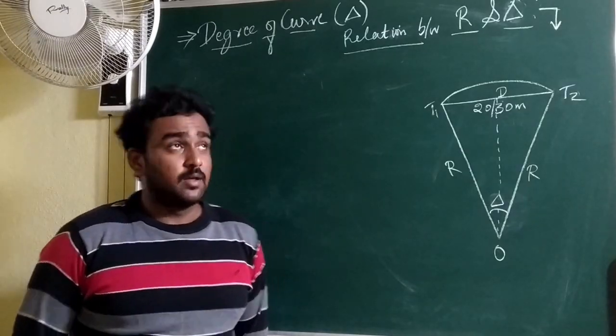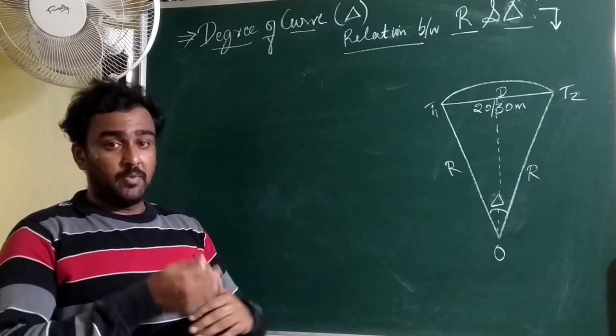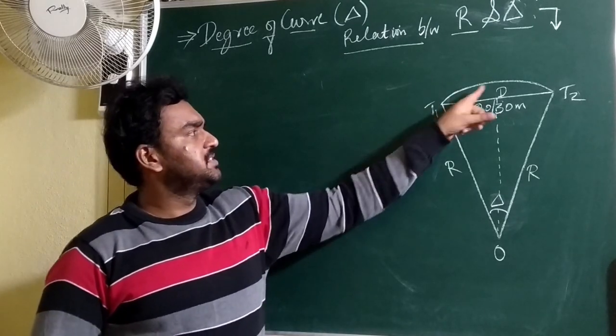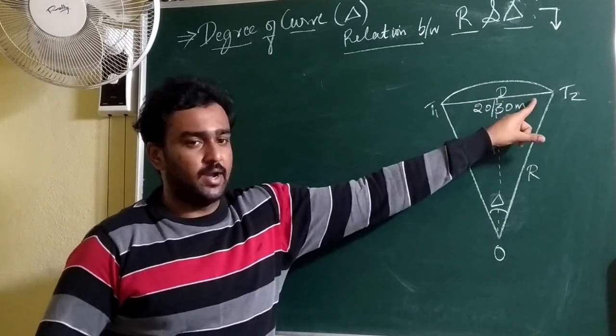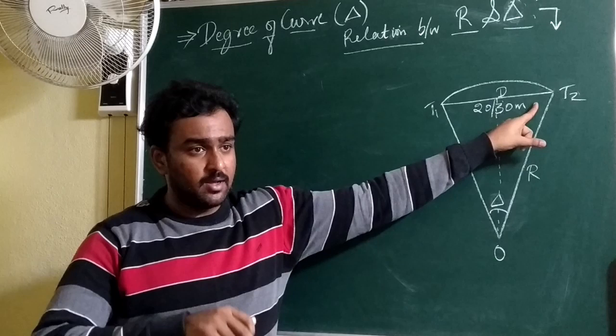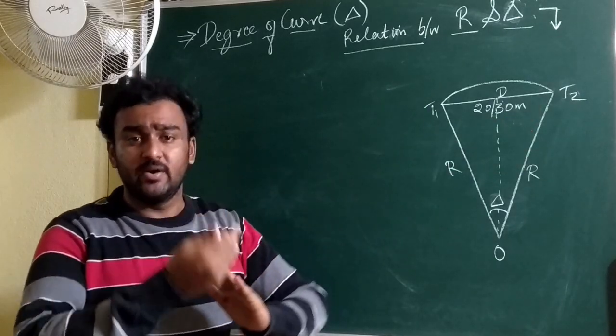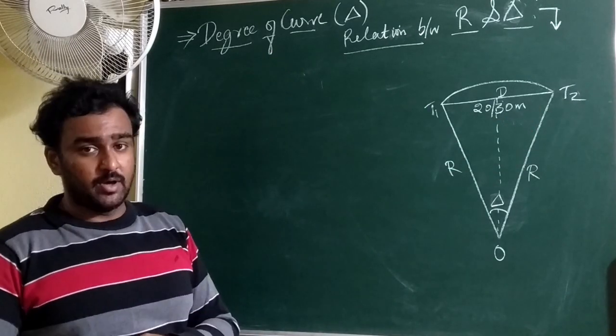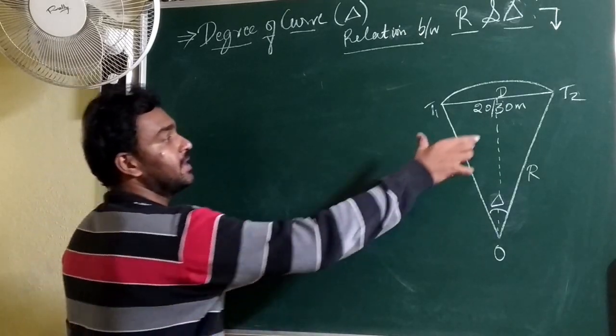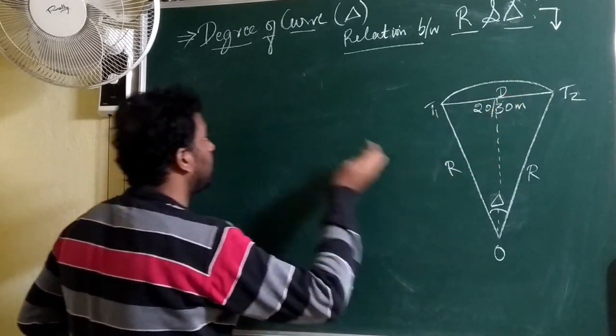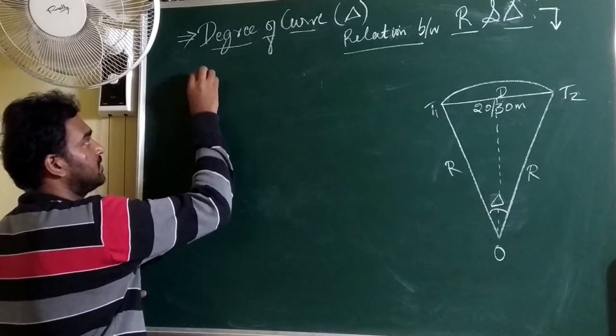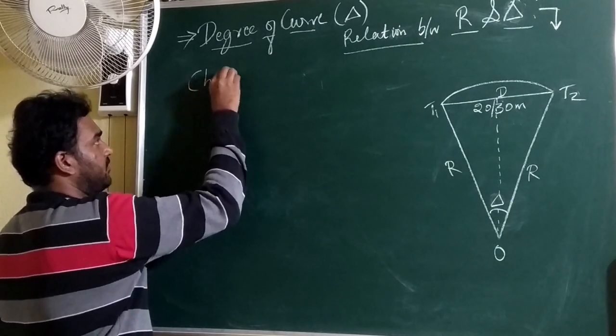As I said, the degree of the curve could be obtained by considering either a specified length of arc or a specified length of chord. So we have two definitions to obtain the degree of curve. First, if you consider a specified length of chord, we call it the chord definition.